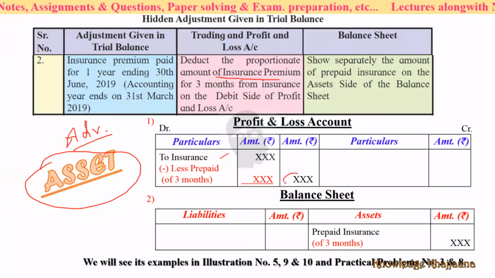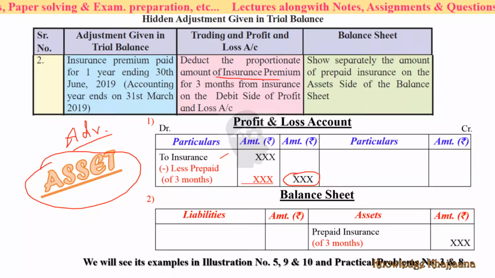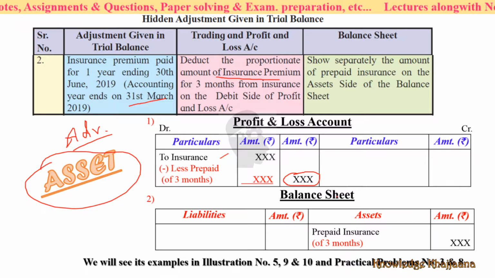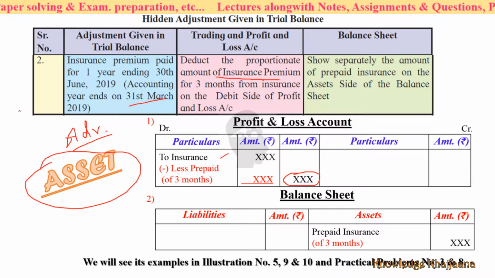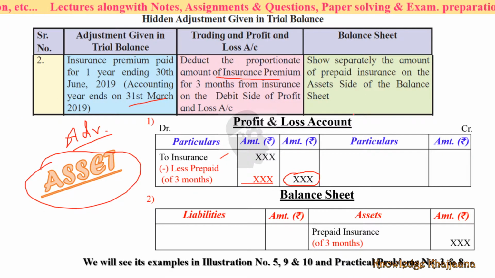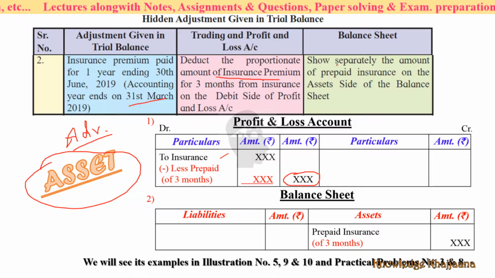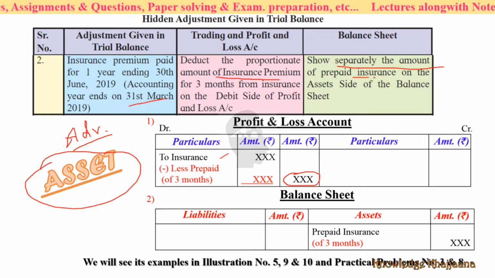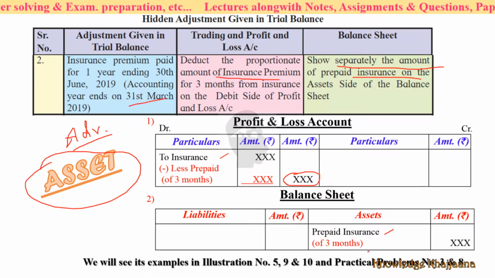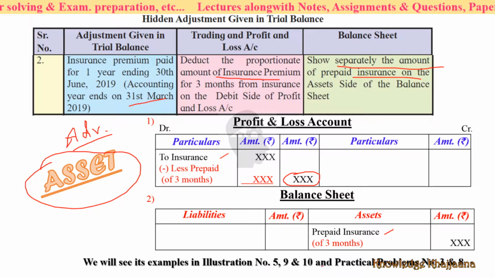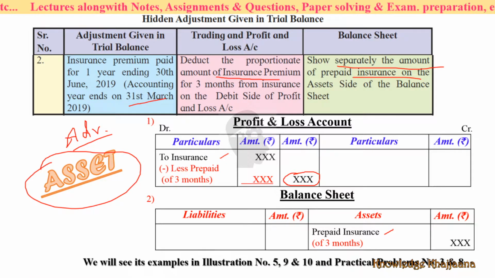Okay, and this is the actual amount you have paid against insurance up to 31st March 2019. This is the real amount you have paid. Then the 3 months amount which you have paid in advance is an asset for you for the time being. So the second effect is to show separately the amount as prepaid insurance for 3 months on the asset side of the balance sheet. We'll see illustration examples in illustration numbers 5, 9 and 10 and in practical problems 3 and 8.